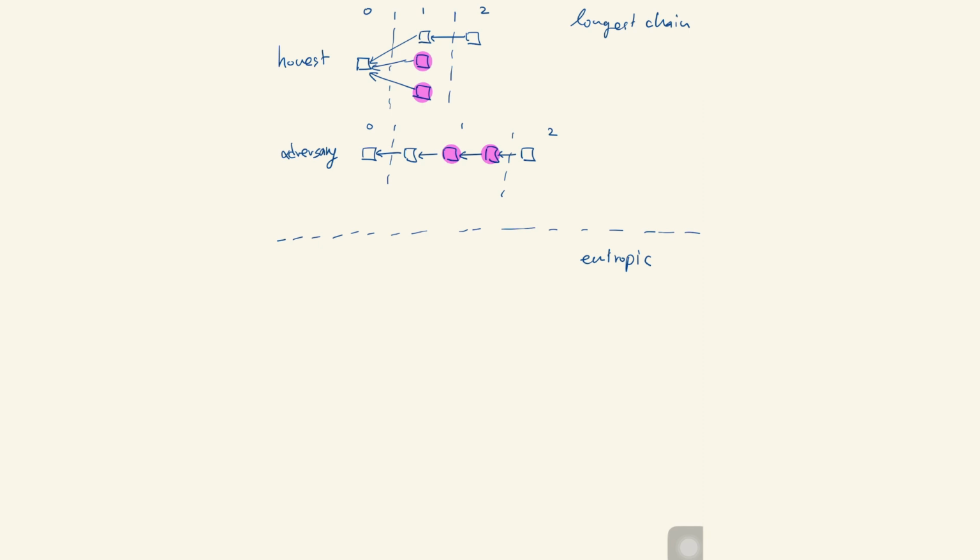Okay, so now what we observe is that this adversary has about the same mining power as the honest party, right? Let's count the blocks. 1, 2, 3, 4, 5. Good. And then here we have 1, 2, 3, 4, 5. So this is approximately a 50% or close to 50% adversary. And what she has achieved is that whereas the honest parties have obtained a chain of length 3, the adversary here has obtained a chain of length 5, which, in the longest chain rule, would be a preferable choice.